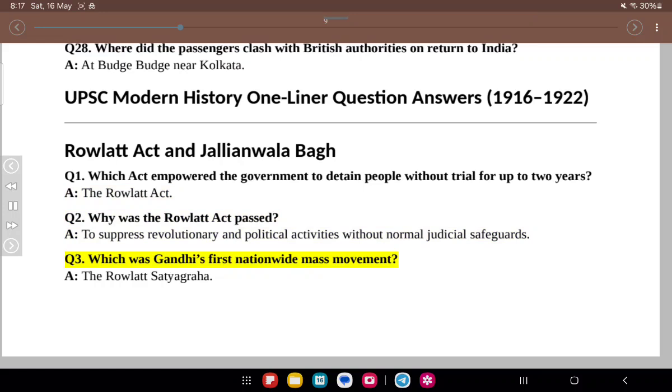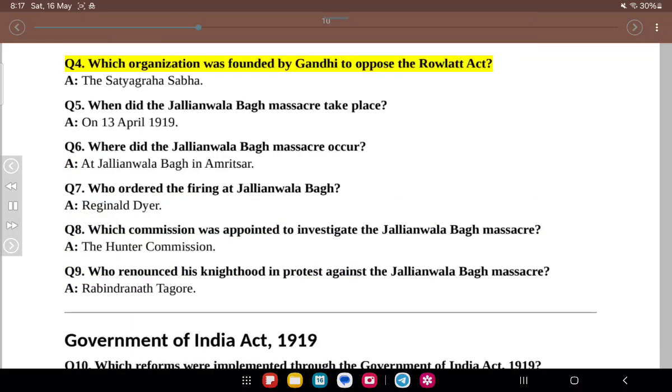Q3. Which was Gandhi's first nationwide mass movement? A. The Rowlatt Satyagraha. Q4. Which organization was founded by Gandhi to oppose the Rowlatt Act? A. The Satyagraha Sabha. Q5. When did the Jallianwala Bagh massacre take place? A. On the 13th of April 1919.